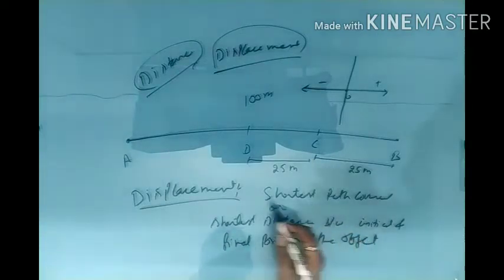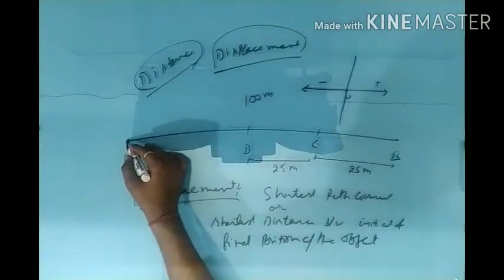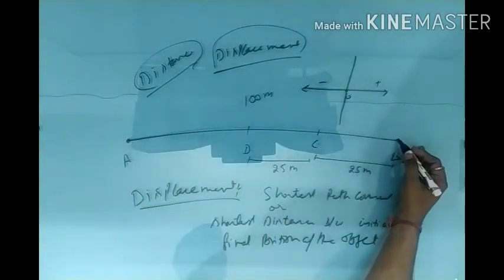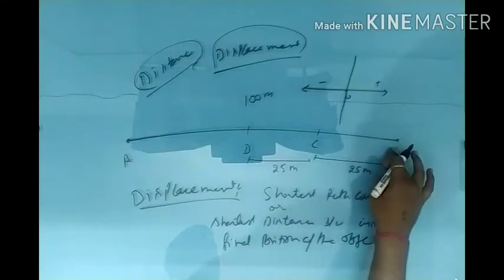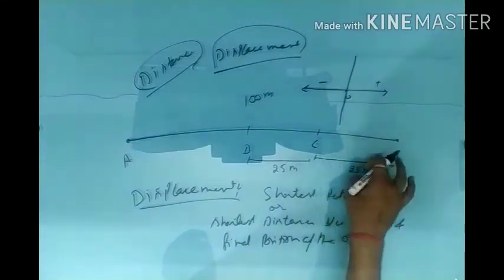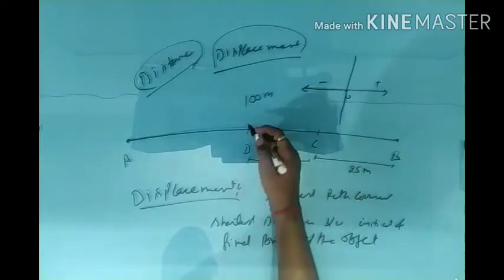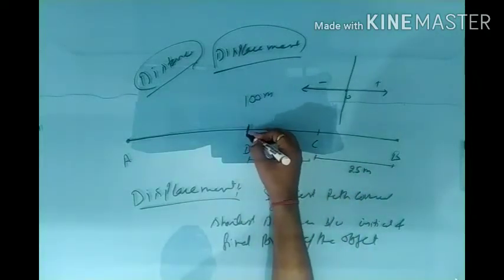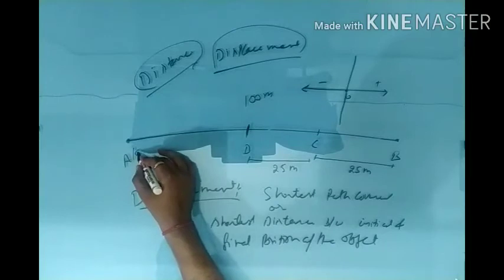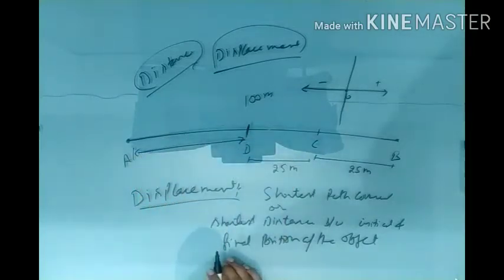Here we can see that if a person from A to B is traveling 100 meter, then he comes back 25 meter from B to C and 25 from C to D. Then point D is his final position. Now we have to find the displacement.